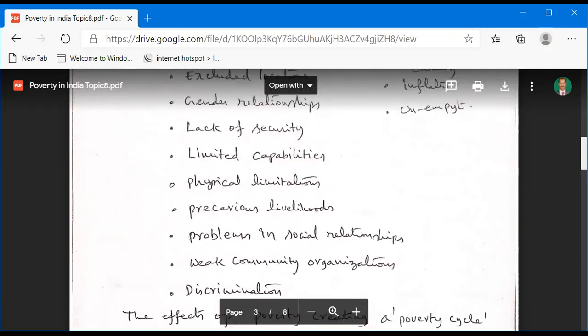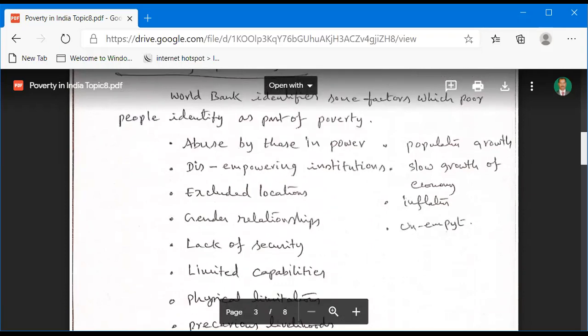And also some general causes of poverty. The rapid increase in population growth in our economy. This is also most important as a cause of poverty, rapid population growth. And also slow growth of economy. Slow growth of economy indicates low per capita income. That also leads to poverty.